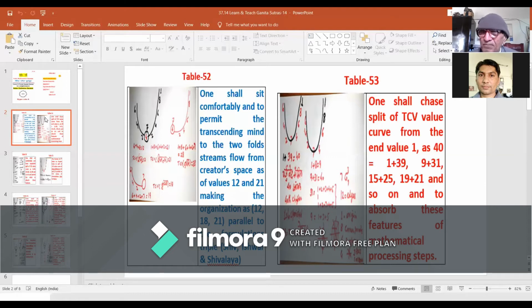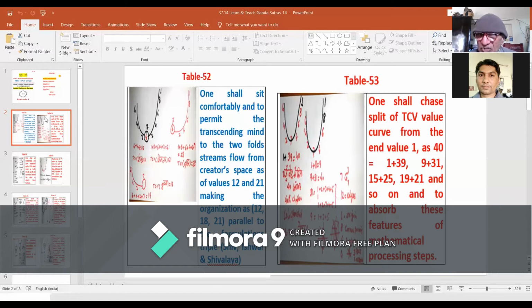Table 53 is taking us a step ahead, as the ninth letter, first vowel, has TC value 1. The total TC values, the summation value of all the TC values of all the 9 letters, is 40.